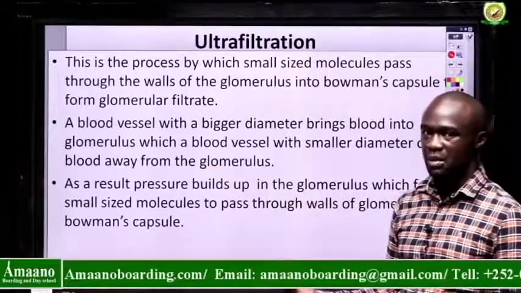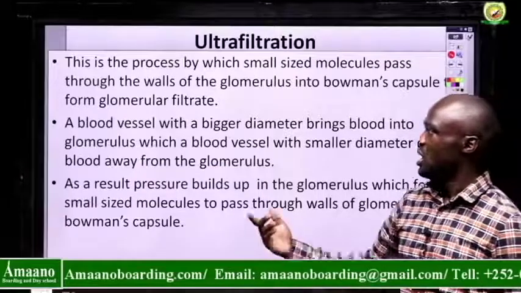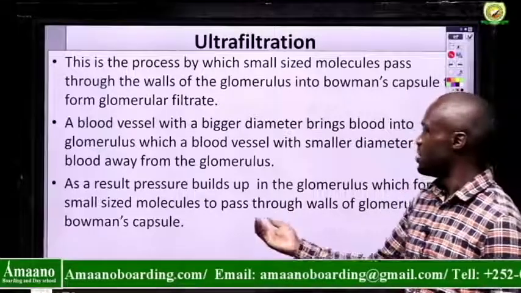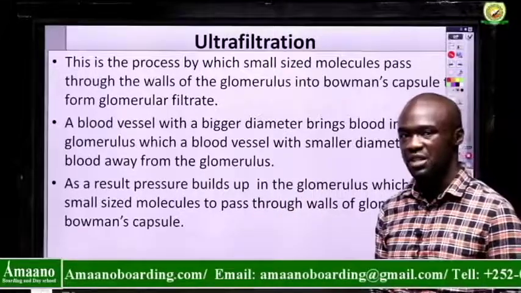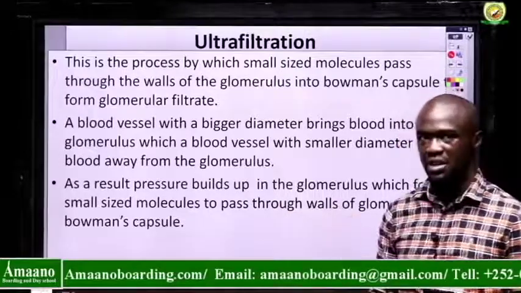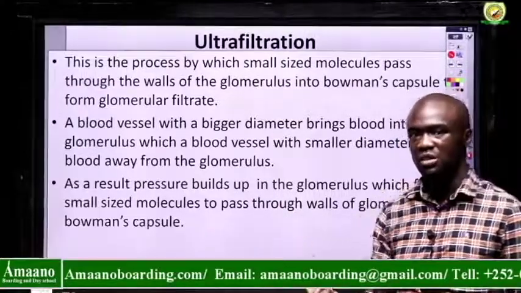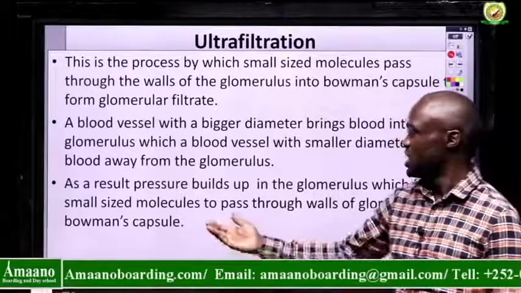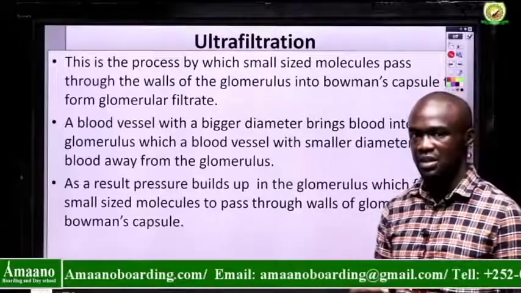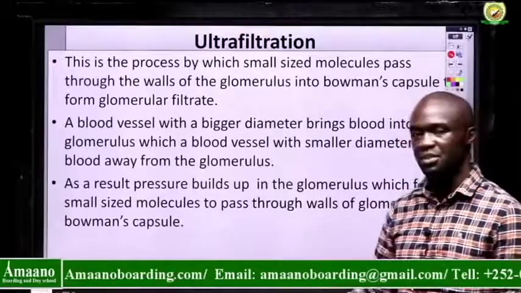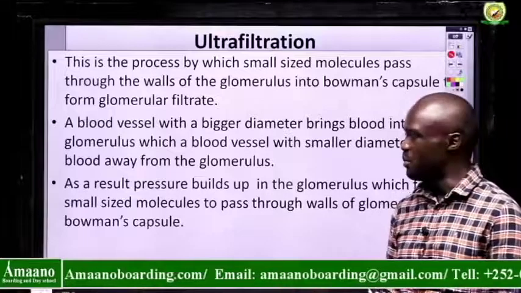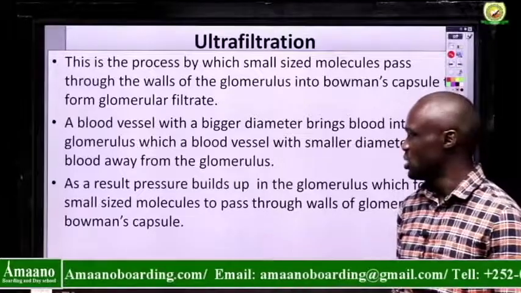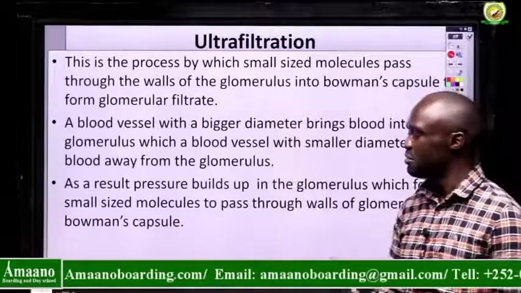When you look at the Bowman's capsule or the glomerulus, the blood vessel that brings in blood has a bigger diameter, while the blood vessel that carries blood away from the glomerulus has a smaller diameter. So more blood is coming into the glomerulus, but less blood is leaving. As a result, pressure builds up in the glomerulus. And this pressure forces the small-sized molecules to pass through the walls of the glomerulus into the Bowman's capsule. That process is what we call ultrafiltration.